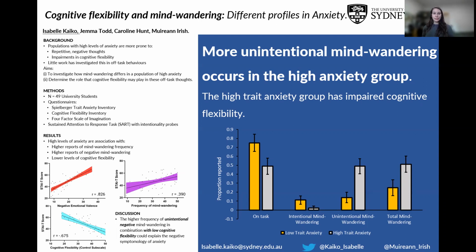So in order to address these aims, we recruited 49 university students who completed a few questionnaires. That was the trait anxiety inventory, giving us an anxiety score. We also got cognitive flexibility scores. And then from the 4-factor scale of imagination, it was just the trait mind wandering characteristics. So that was emotional valence, how complex they were, how directed they were, and how frequently they were actually happening.